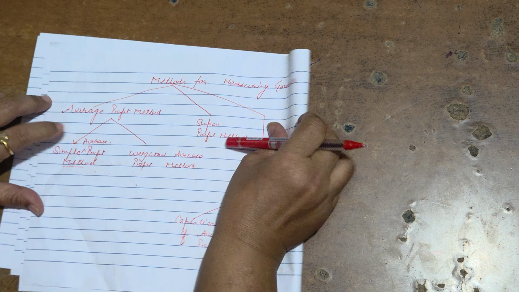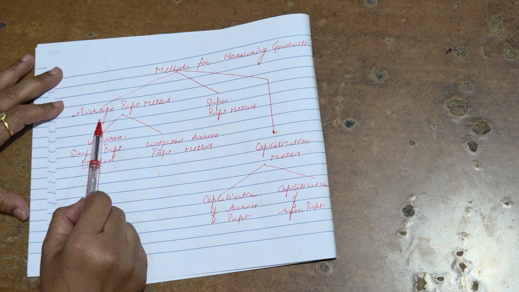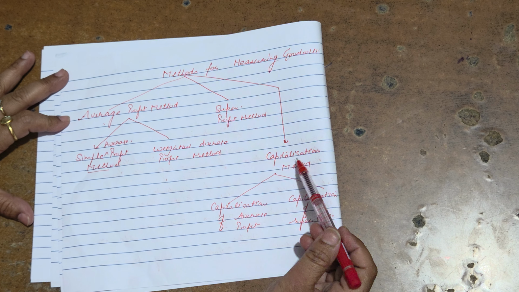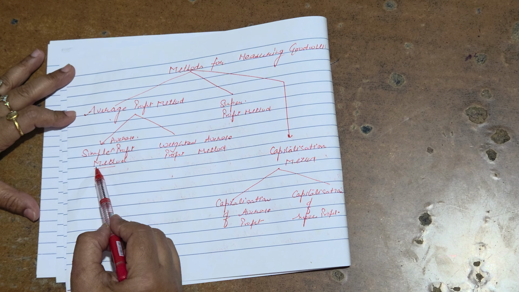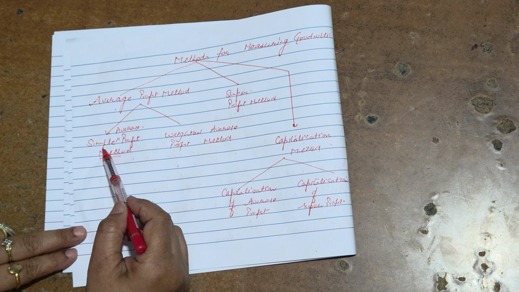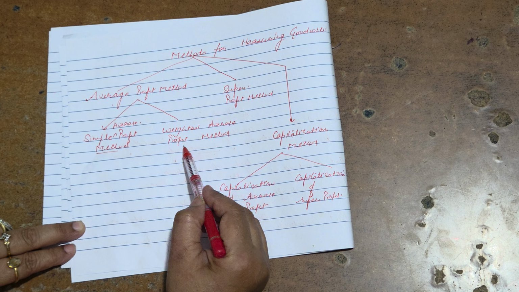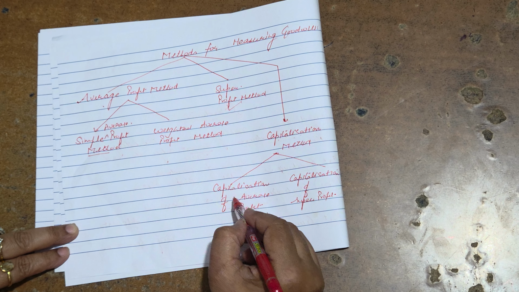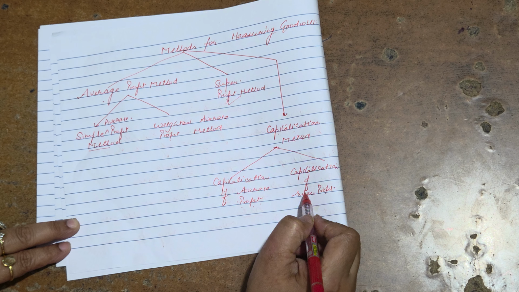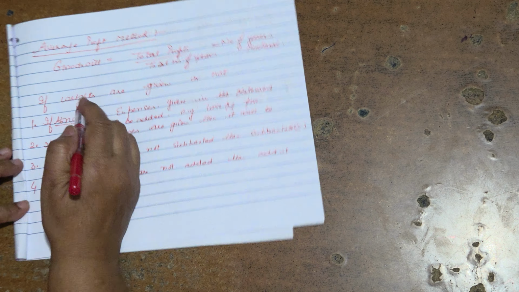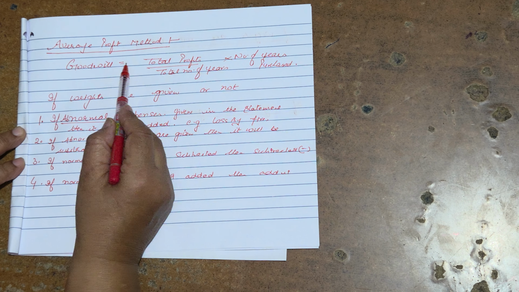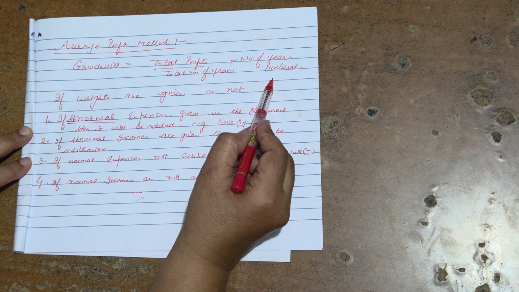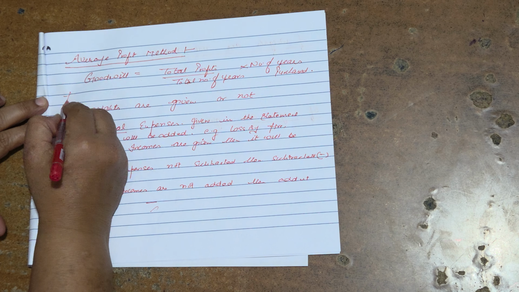Methods for measuring goodwill. We have three types of methods in 12th class: average profit method, super profit method and capitalization method. Average profit method is divided into two parts: simple average profit and weighted average profit method. Super profit and capitalization method is also divided into two parts: capitalization of average profit and capitalization of super profit. Now average profit method: goodwill is equal to total profits divided by total number of years, into number of years purchased. For calculation of total profit,